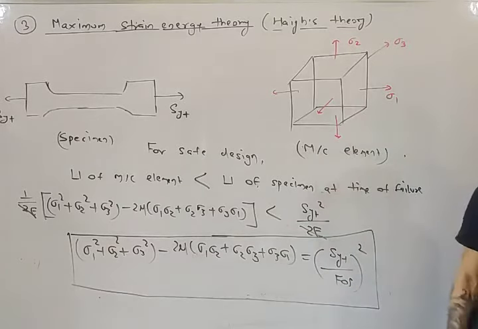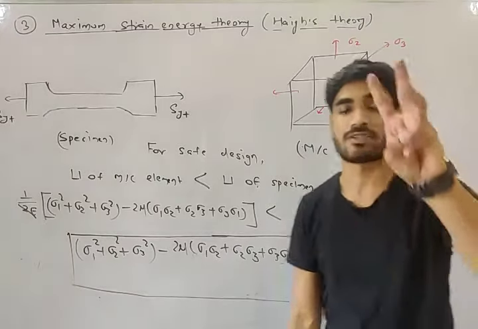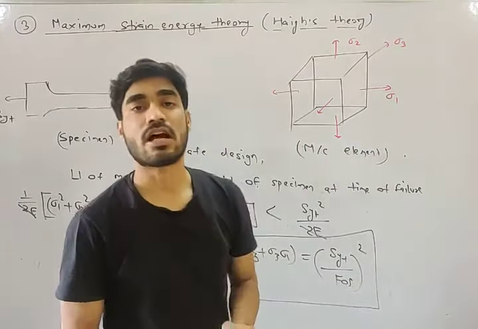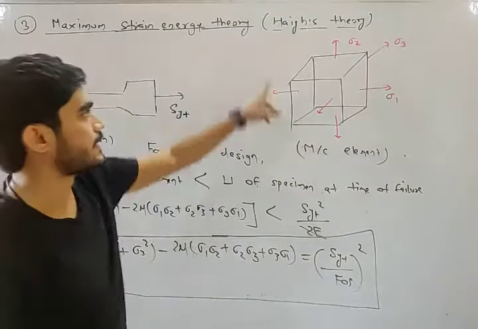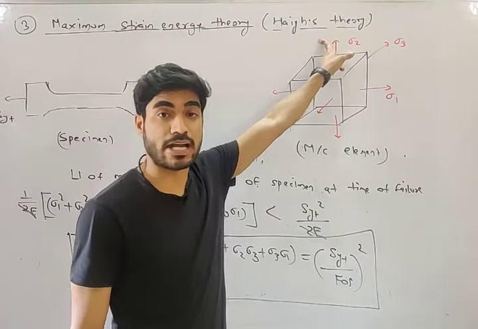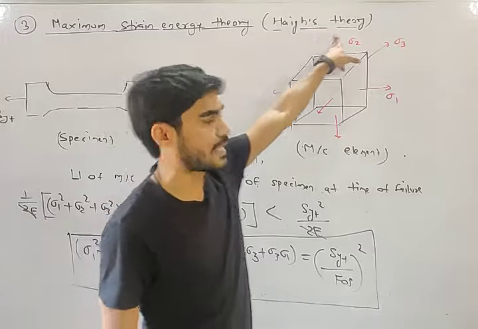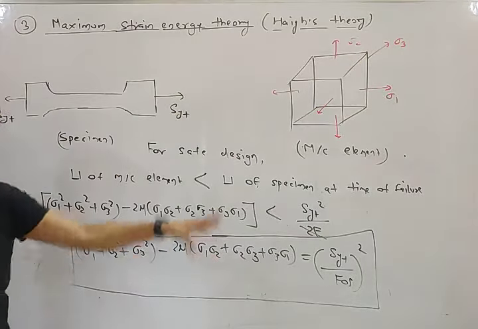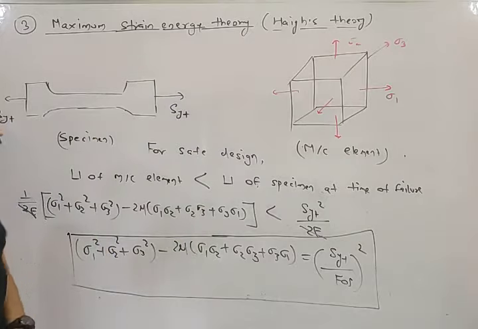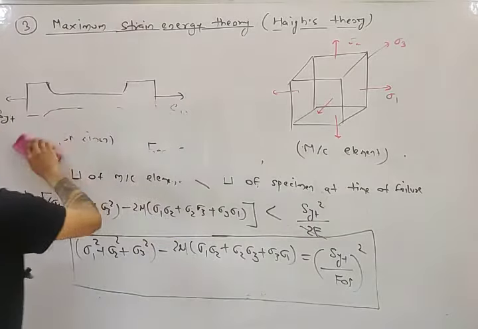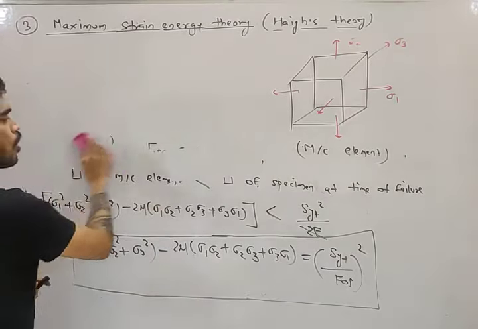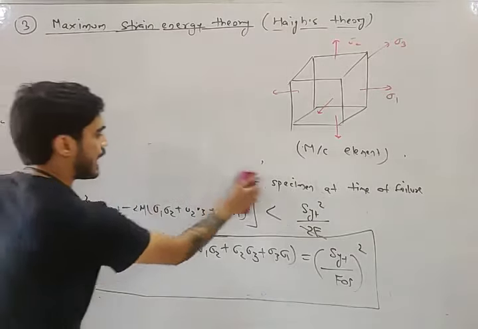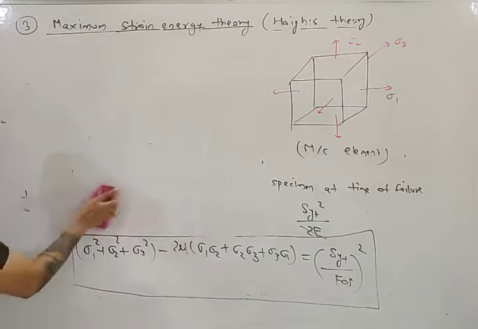All right, my friend. So this is the equation. Now I told you yesterday, we need to memorize three things about any theory of failure. First, this name. Remembering this name is very important. Second thing is this equation. So we have seen the name, we have seen the equation. The third thing is the graph of this theory of failure, the diagram, the safe region of this theory of failure.